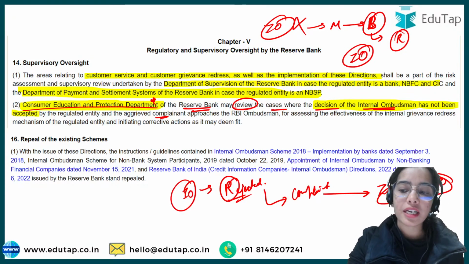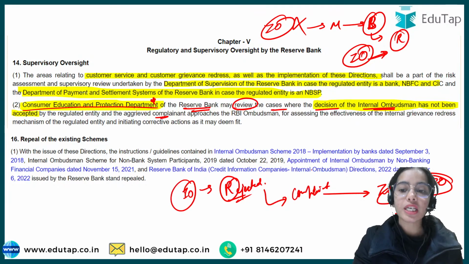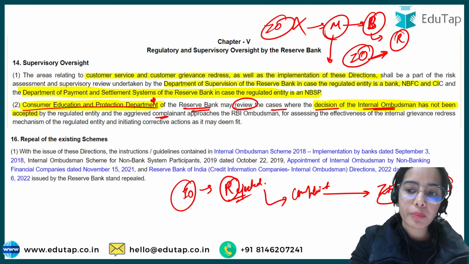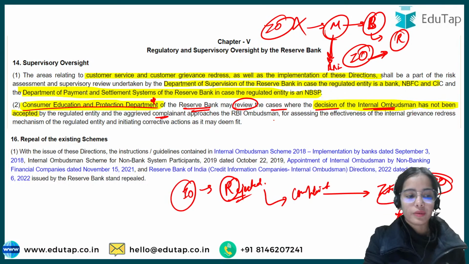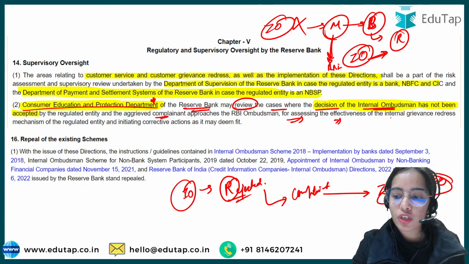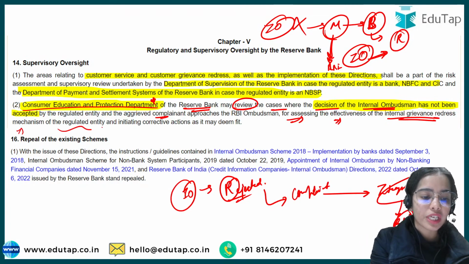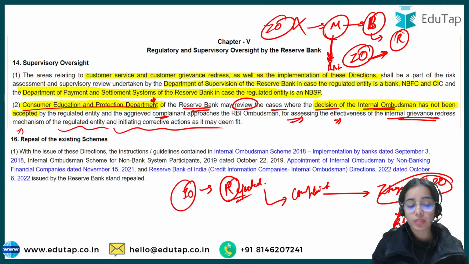The internal ombudsman said that the complaint should be accepted, but the decision has been rejected. Now the complainant is going to the RBI. Then the Consumer Education and Protection Department can review the cases for assessing the effectiveness of the internal grievance redressal mechanism of the regulated entity and initiating corrective actions as it may seem fit.